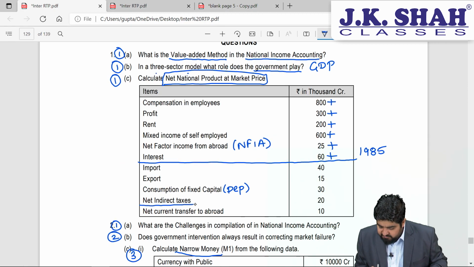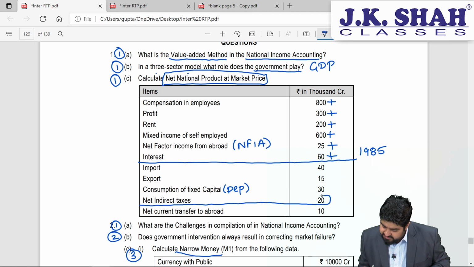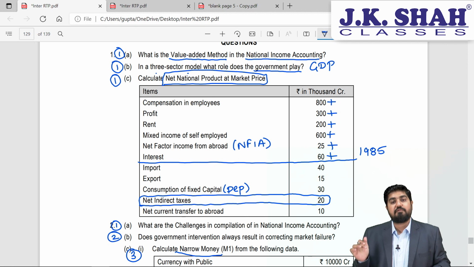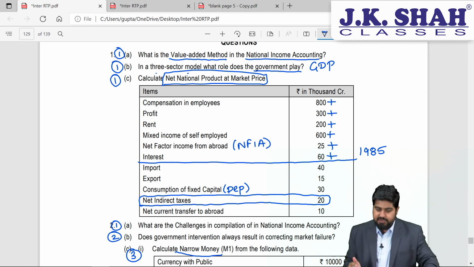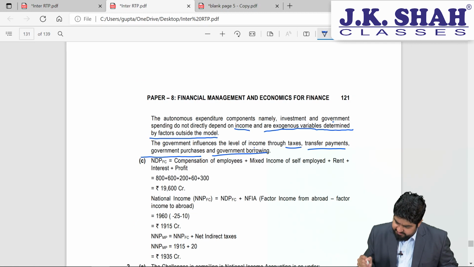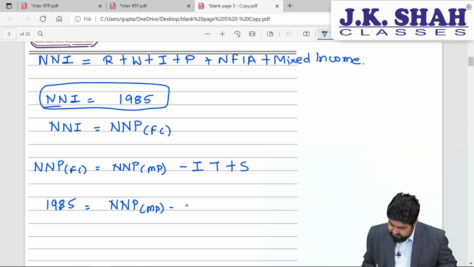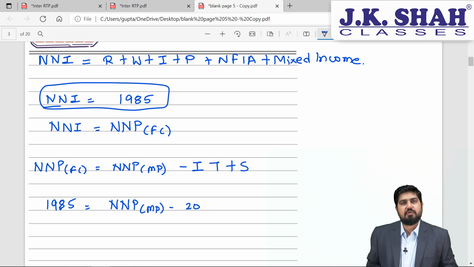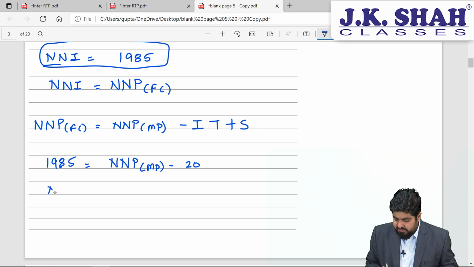Okay, so we have here net indirect taxes. Net indirect taxes is nothing but indirect taxes minus subsidies, which is given here as 20, right? So what we are going to do here, it will be minus 20. So now, my dear friends, how do we calculate NNP-MP? So NNP-MP will be 1985.